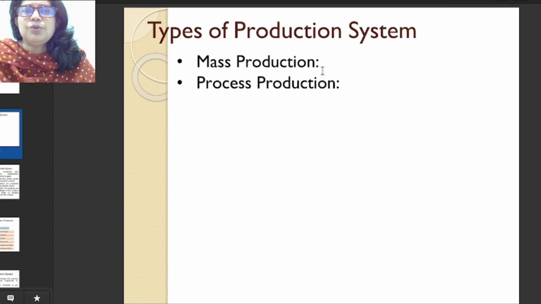Process production is also a type of continuous production system. Here we are more process oriented. We use more automated machines to make the production system flexible. With automated machines, the production goes on continuously. So more automated machines are used here to make the process of production easy.